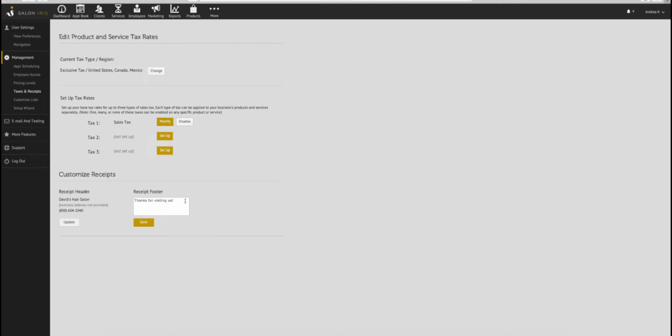You may have also noticed a section for Customize Receipts. If you plan to use a receipt printer, this section will come in handy for you. This will allow you to customize some of the information that is printed out on the receipts. You can update the business name, the address, and the phone number along with customizing a short message.